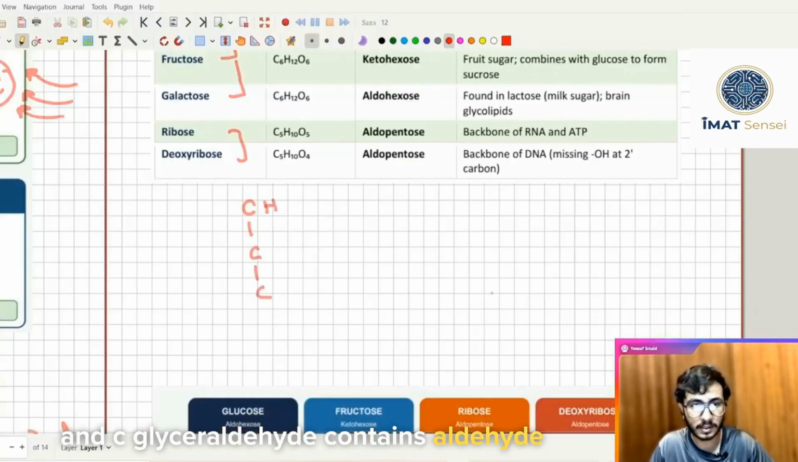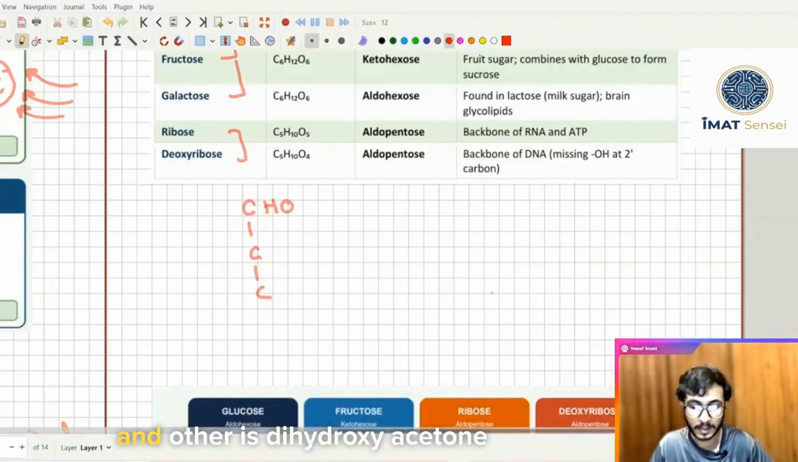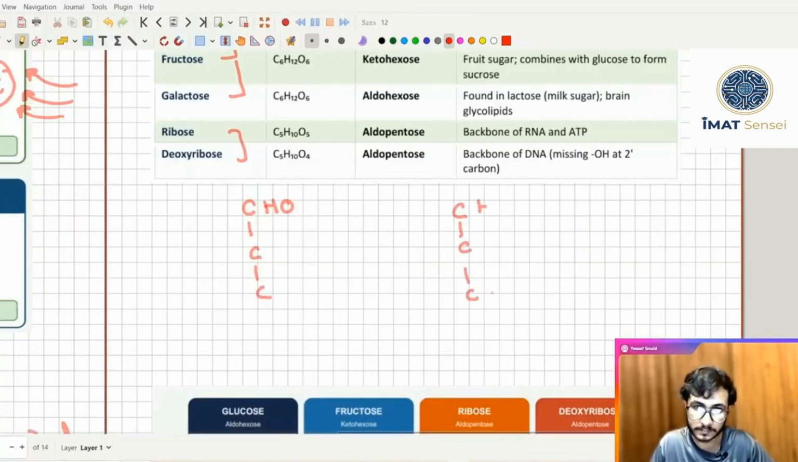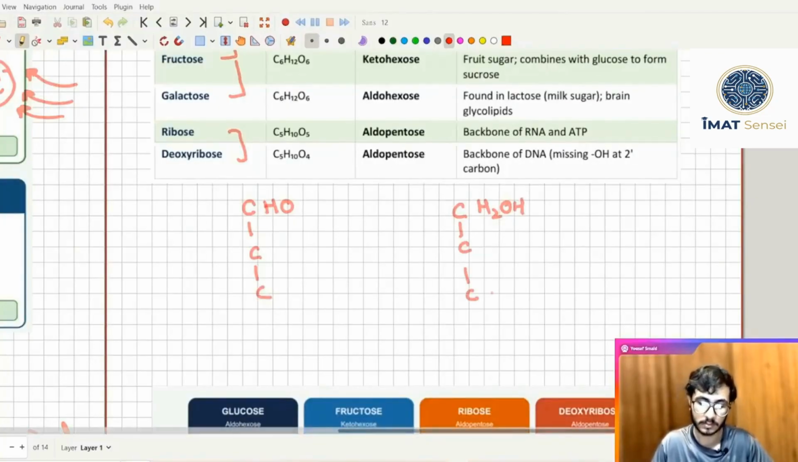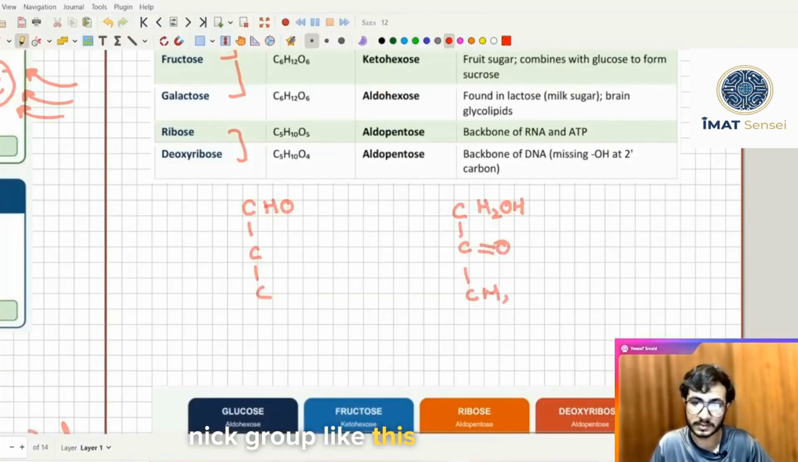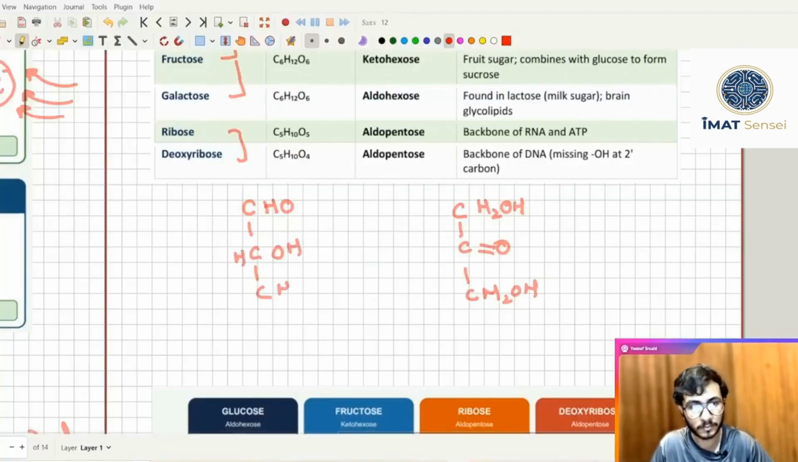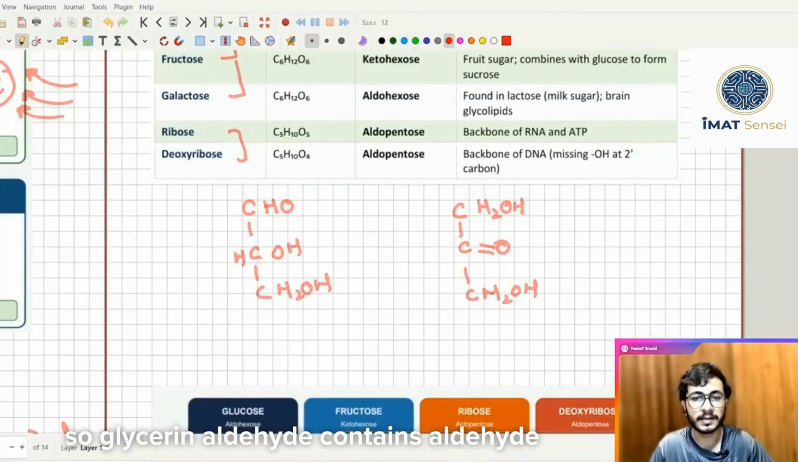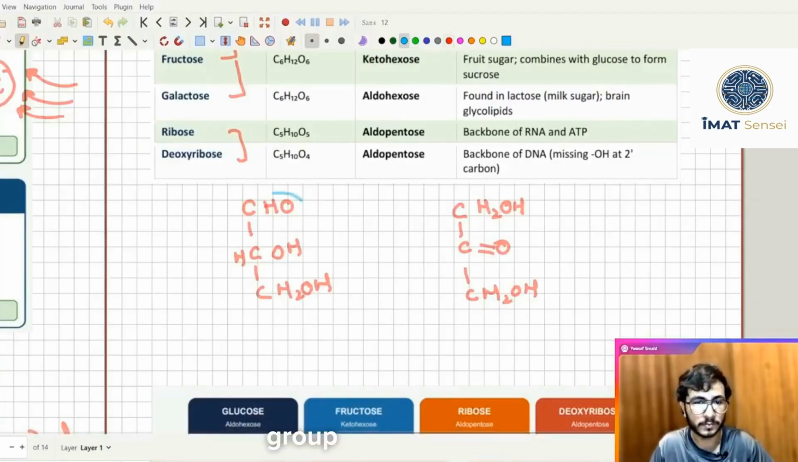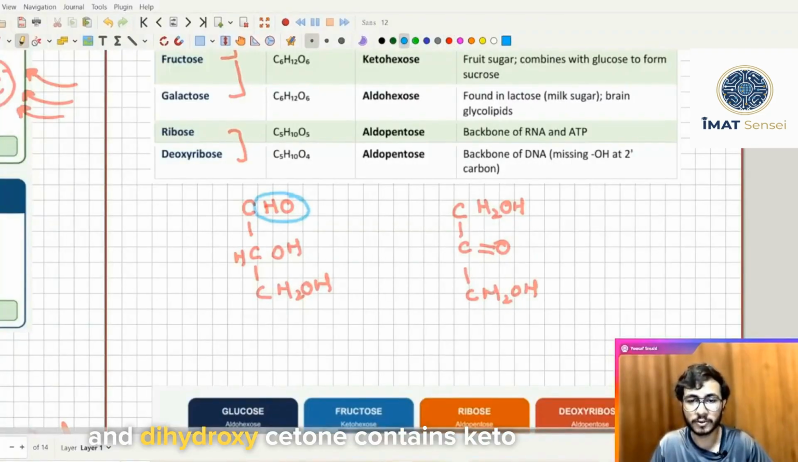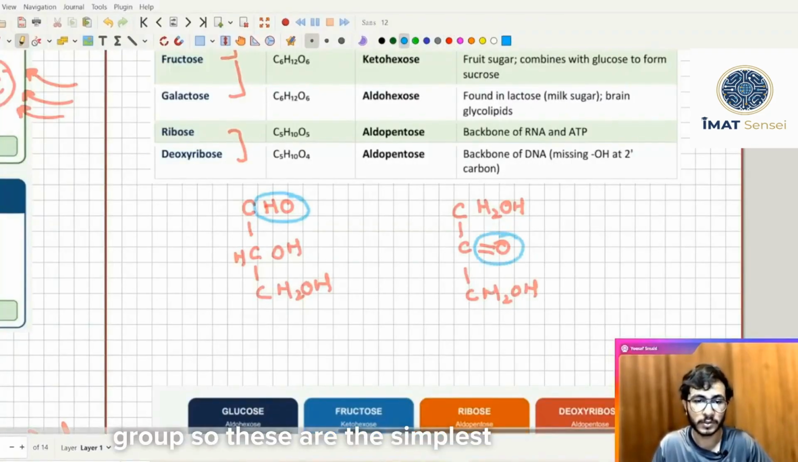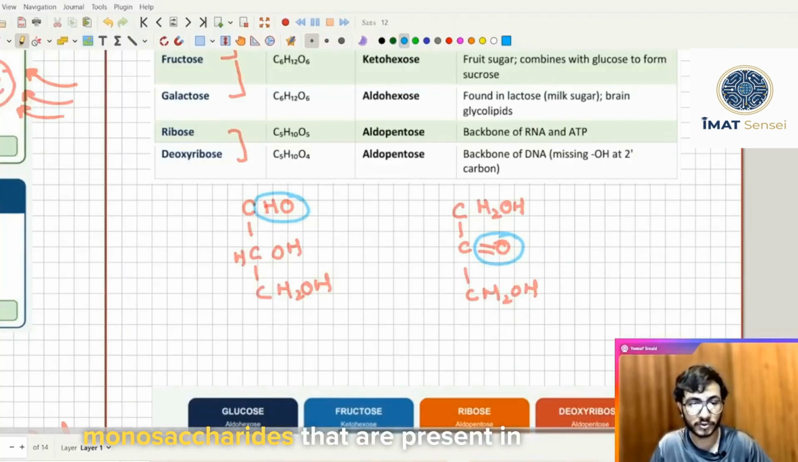Glyceraldehyde contains an aldehyde group, and the other is dihydroxyacetone. It contains a ketonic group like this. So glyceraldehyde contains an aldehyde group and dihydroxyacetone contains a keto group. So these are the simplest monosaccharides that are present.